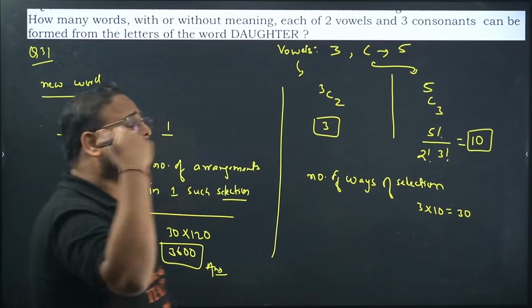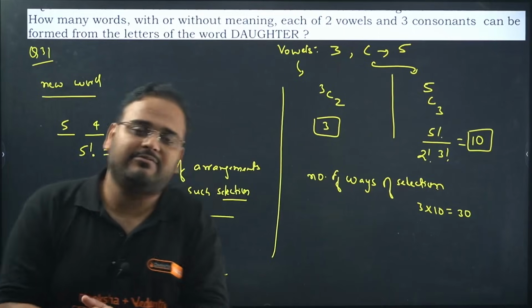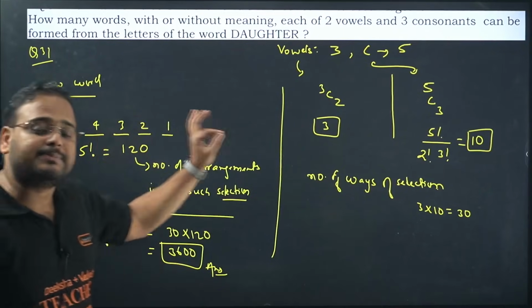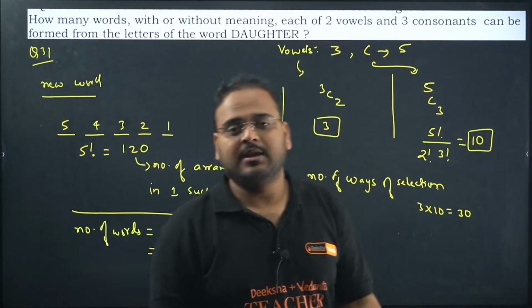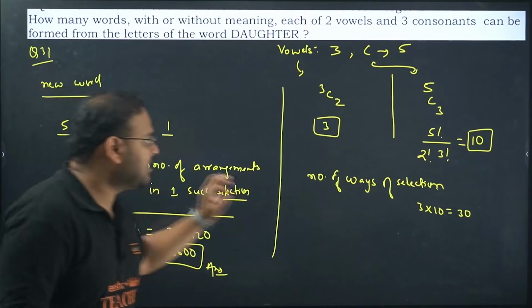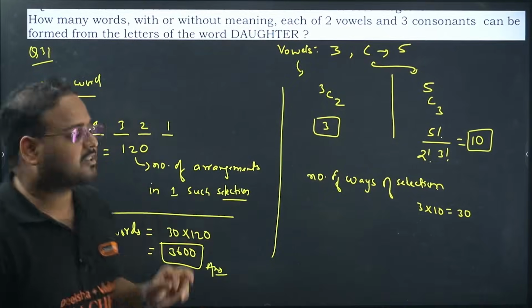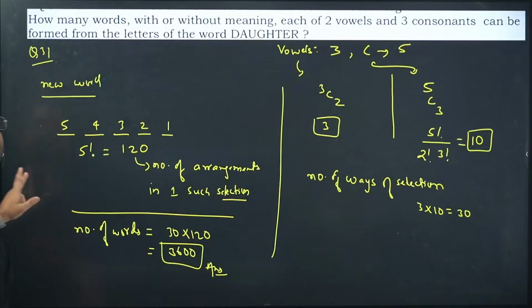Sir, why did you take this much time to solve this question? Because I have not taken many questions to solve, but I tried to understand and explain the concept of PNC using this particular question in depth. Is it clear or not? How to pick the numbers, how to make the selections, the arrangement concept, correct? So I hope this question is clear. 31 is done. 32 now.